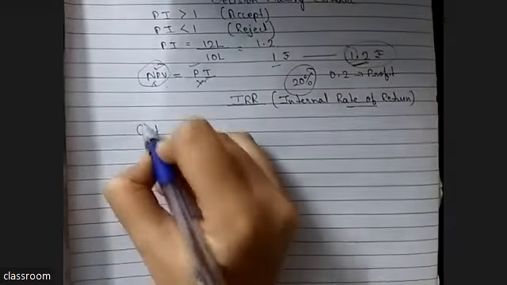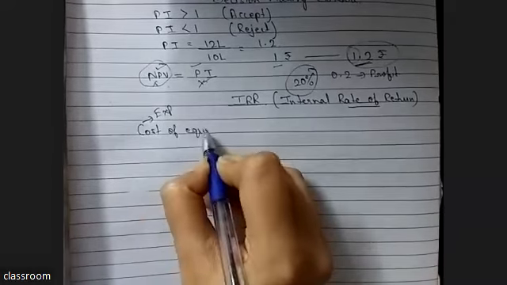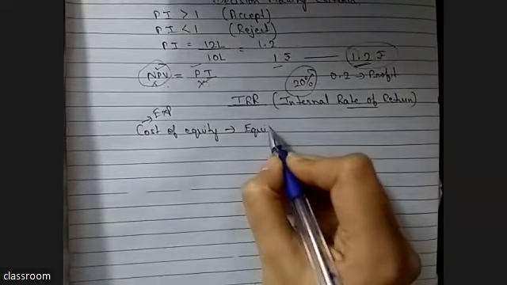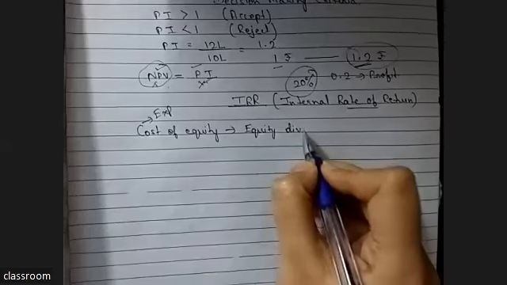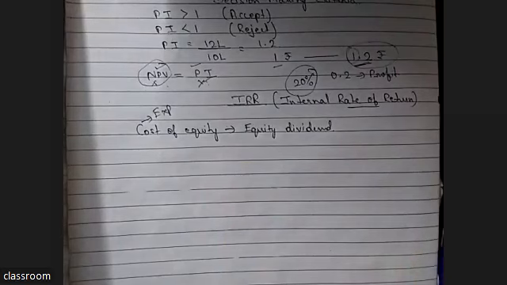What is the cost of equity? Cost means expense, right? So what is cost of equity? Cost of equity means equity dividend. If we, as a company, issue shares, we need to pay dividend to the shareholders.